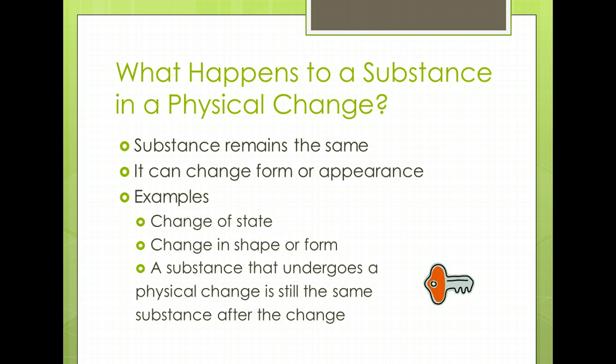Another example of a physical change is dry ice. Dry ice is solid carbon dioxide. When dry ice comes in contact with room temperature air, it changes from the solid form to the gas form, and that is the smoke you see coming off of the solid. This is also a physical change because the dry ice is changing state from a solid to a gas, but it is still carbon dioxide in either state.